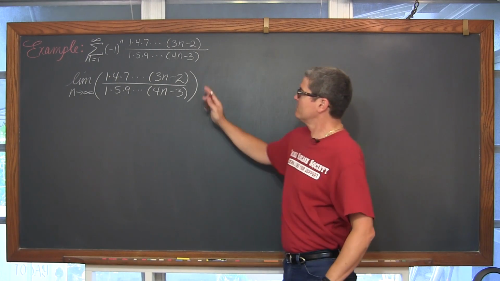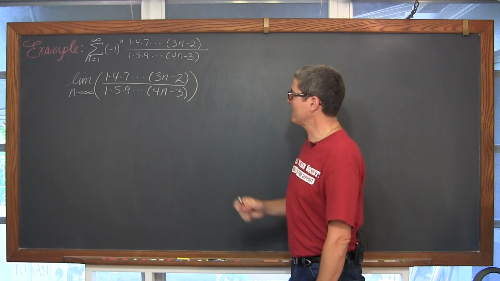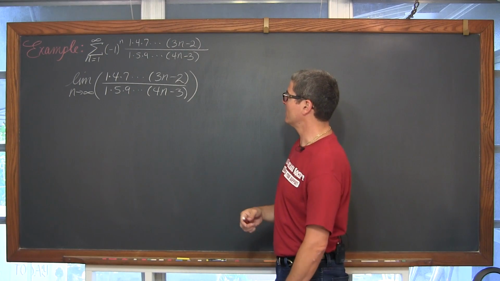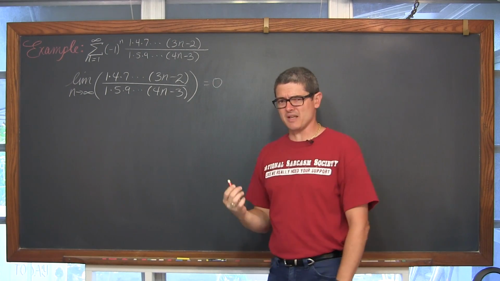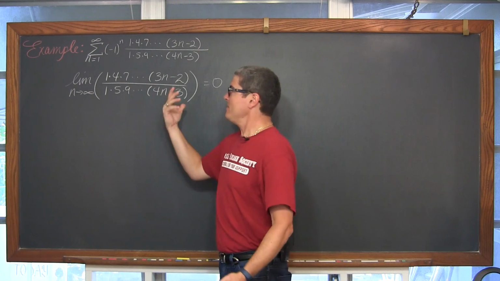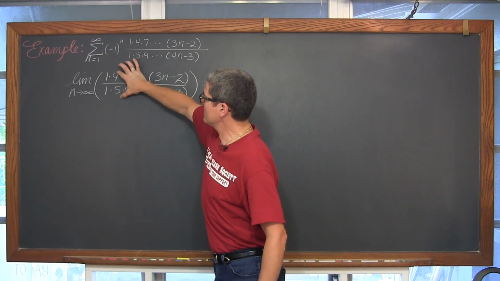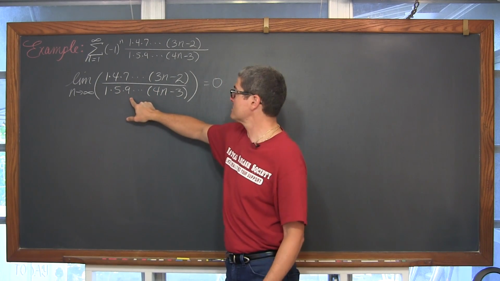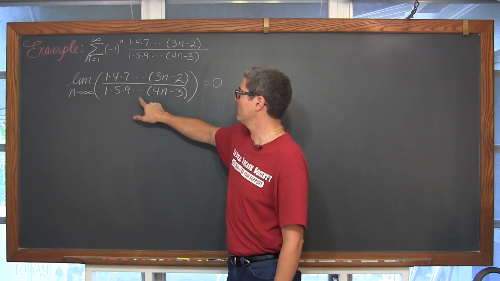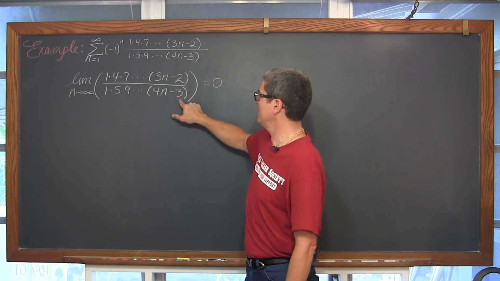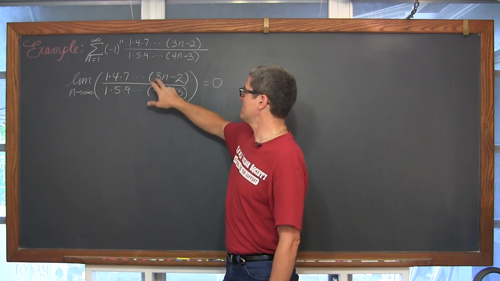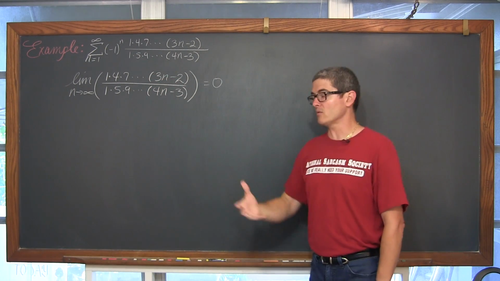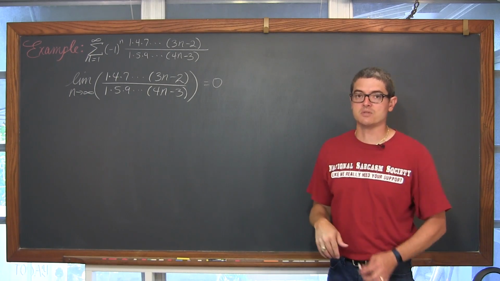So is the limit of a sub n actually equal to 0? I've never seen an a sub n term like this, just talking out loud, and it seems like it should be 0. Maybe this is too obvious to over-explain, but each of these factors in the denominator looks to be less than every corresponding factor in the numerator. And indeed, 4n minus 3, if we're talking about a very large n, should be greater than 3n minus 2. So it does seem like the denominator is growing faster than the numerator, thus the limit is going to be equal to 0.